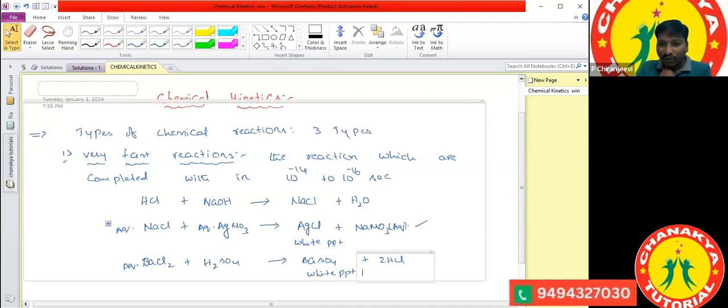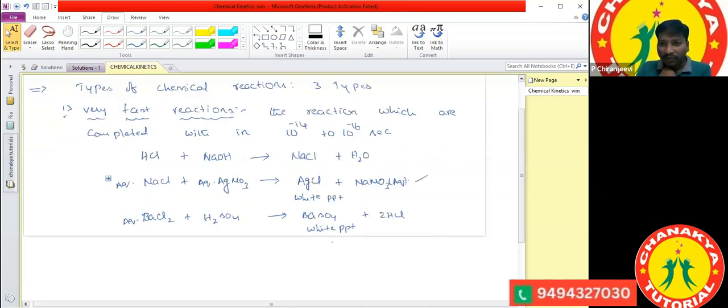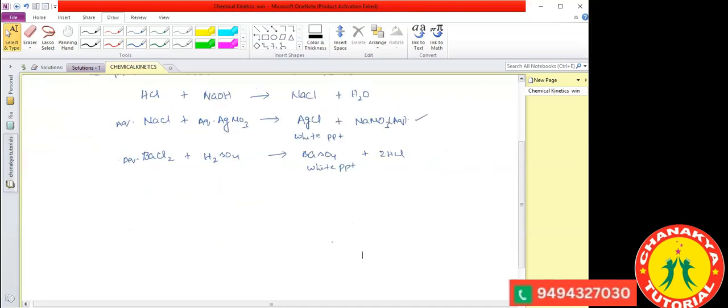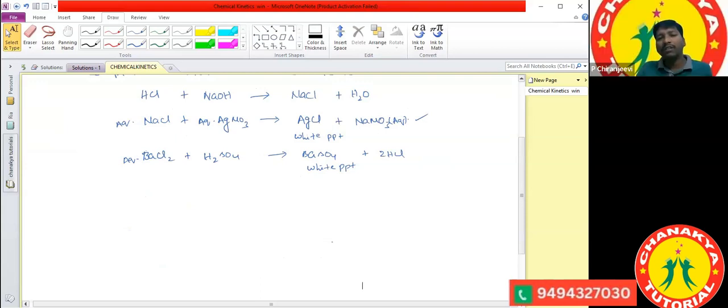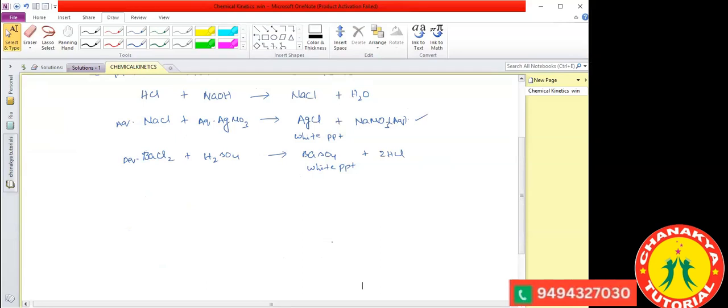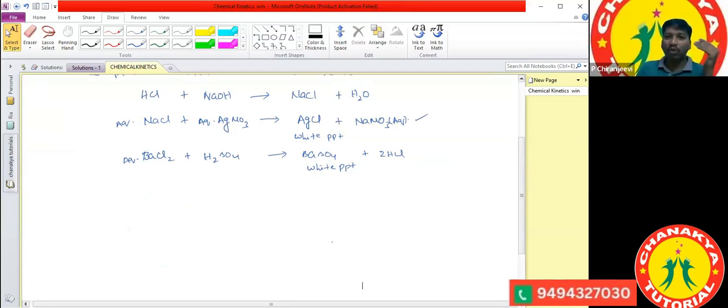Ritu, do you have any doubt? No, sir, got it. Sir, we can also take pH indicators as fast reactions, right? Actually, pH indicator we use to find out the acidic strength and basic strength. We are not using it to find out the reactions here.